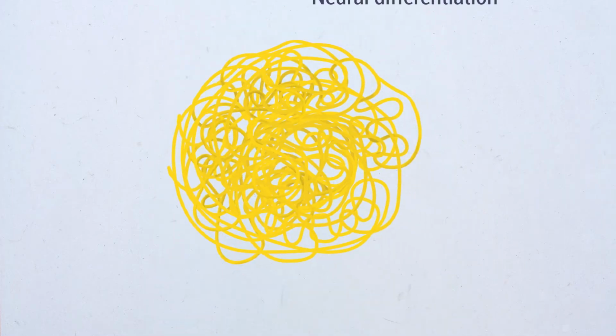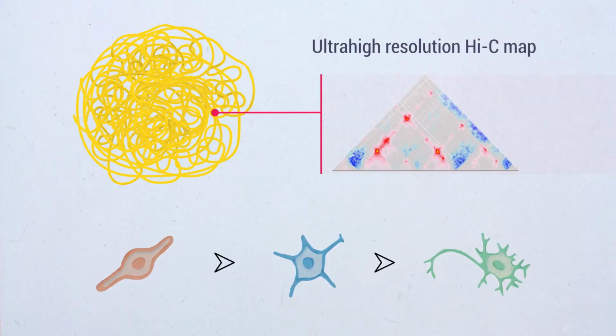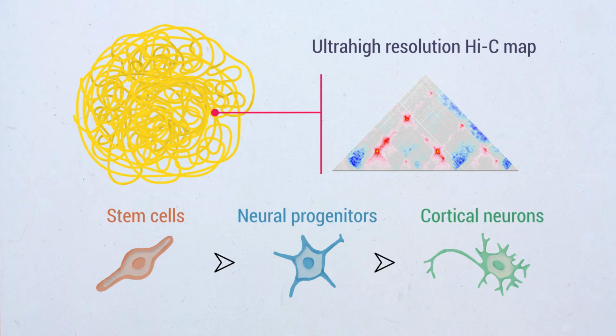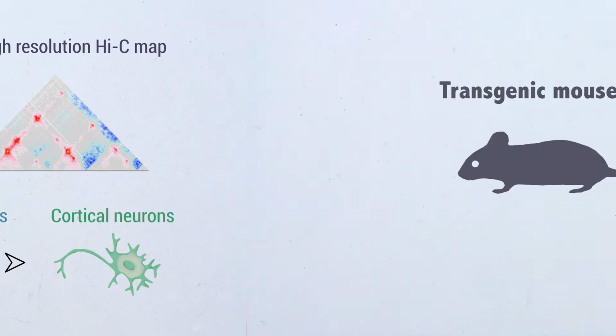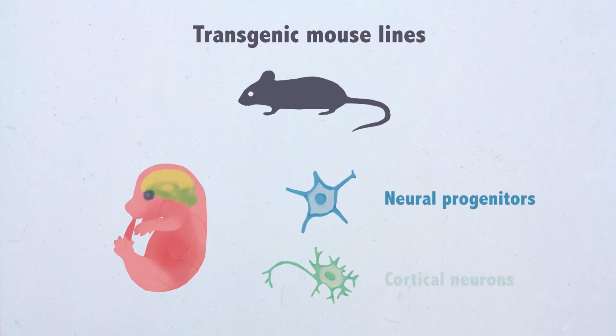In this study, we focused on neural differentiation and cortical development as a paradigm and performed ultra-deep coverage Hi-C on mouse embryonic stem cells, neural progenitors, and cortical neurons. Furthermore, using transgenic mouse lines, we purified neuroprogenitors and cortical neurons directly from the developing mouse embryonic neocortex in vivo.